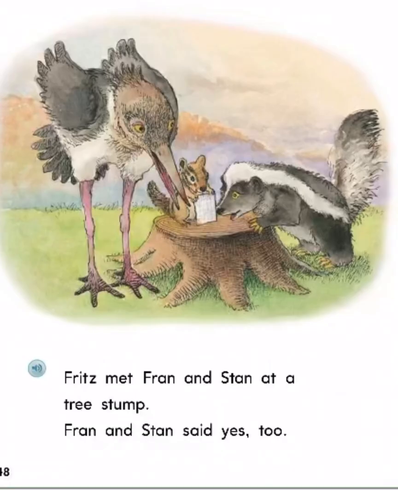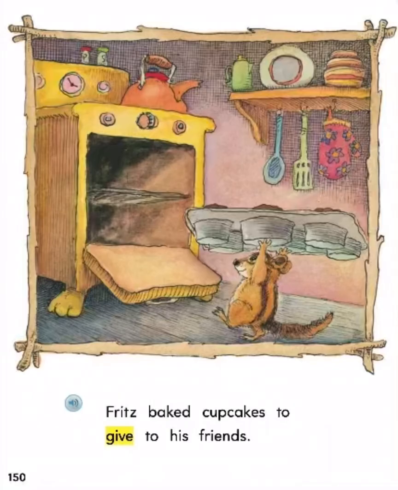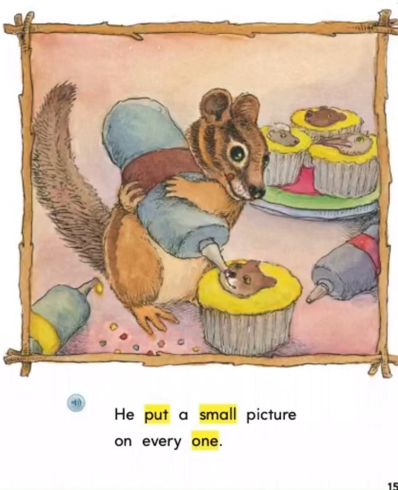Fritz met Fran and Stan at a tree stump. Fran and Stan said yes too. Fritz went to ask Glenn last. "I will not miss it," Glenn said. Fritz baked cupcakes to give to his friends. He put a small picture on everyone.